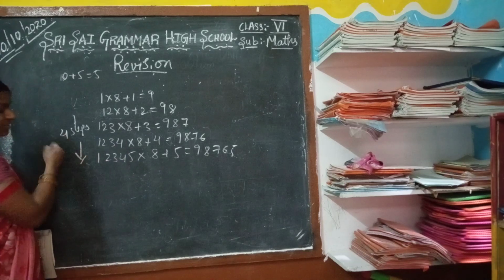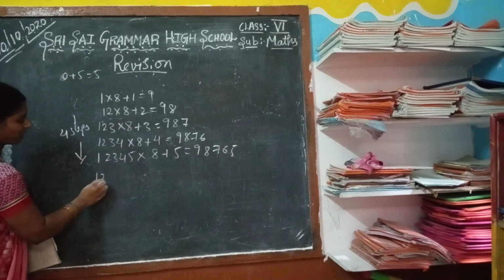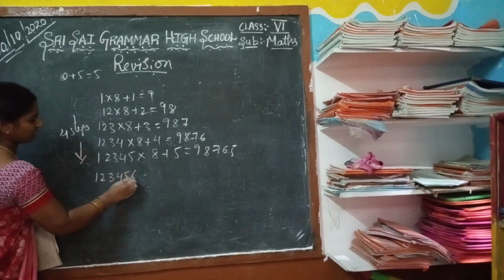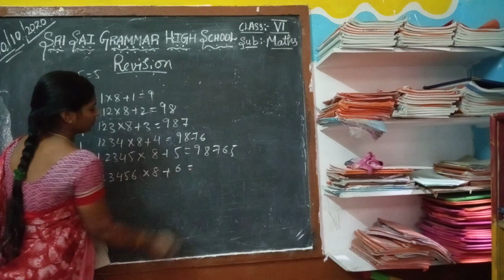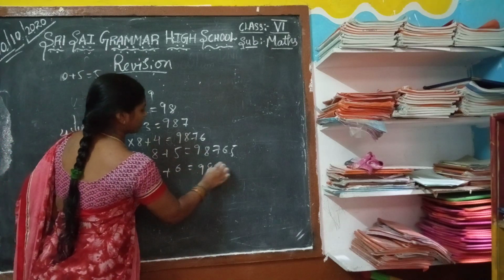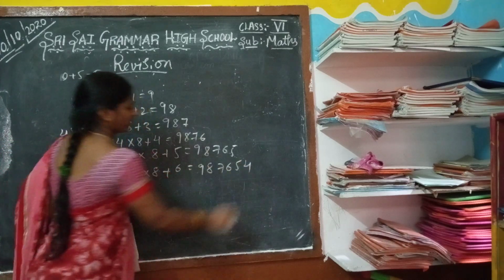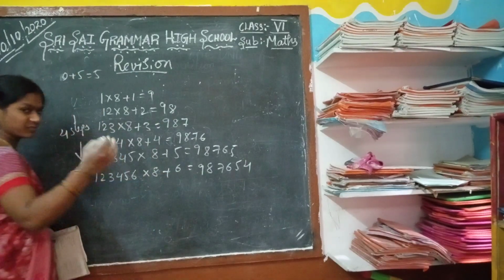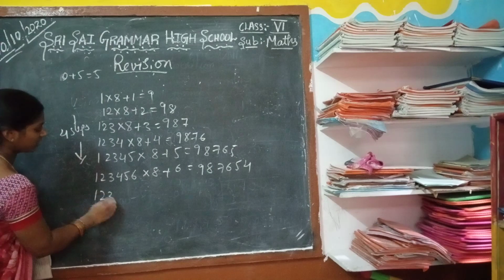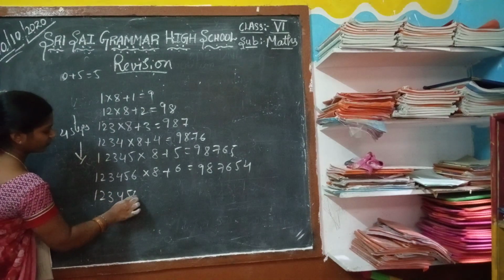So the next 4 steps: 123456 into 8 plus 6 equal to 987654. Here you can see the decreasing order, and also the increasing order.